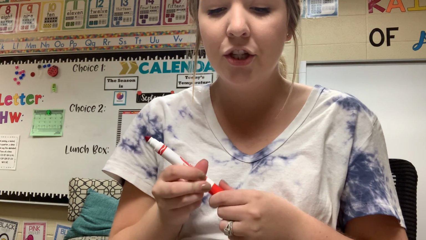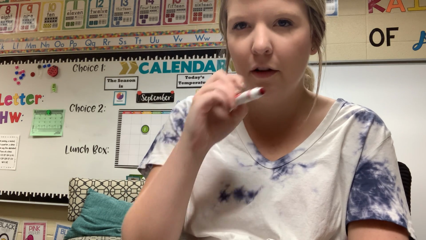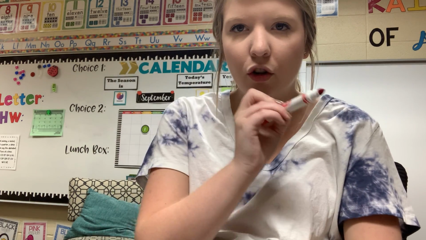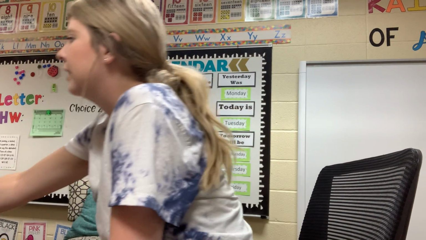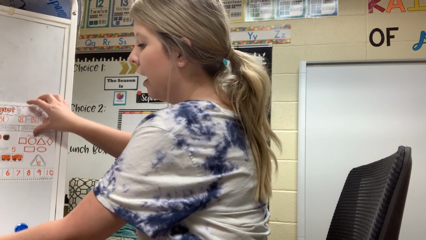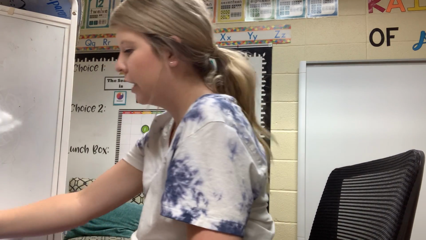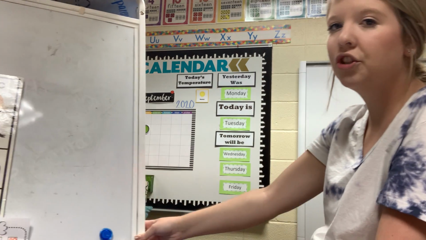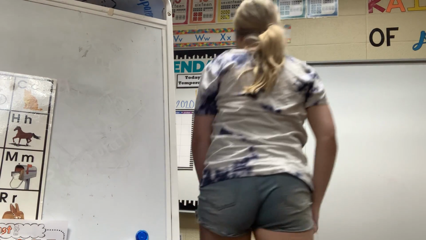Now it says show the mystery number with tally marks. Oh my goodness, tally marks. This is something new. So a tally mark is a straight line down that we can use to count. But there's rules with tally marks. When you get to 4 straight lines down, on the 5th one, you have to cross it over. So I'm going to show you what this looks like before we do it in our calendar. I want to practice to make sure that we have it right before we draw it on our calendar. So let me get a marker so that we can check to make sure that we understand what a tally mark should look like.